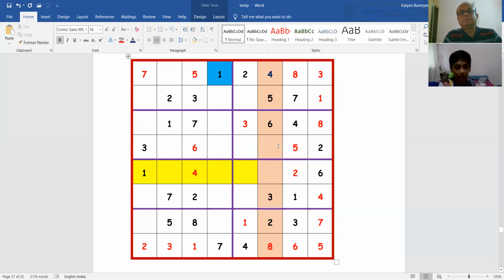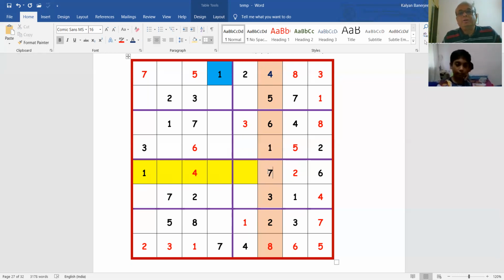Here the 7 will become. No. Here you see, if 7 comes here, then what will come here? 1. No, but you have a 1 here. Yes. So we will have a 1 in the bottom of 6. So you will have 1 here and you will have 7 here.